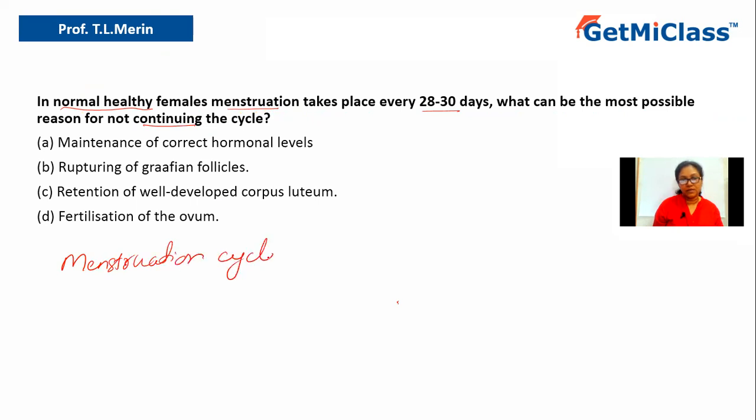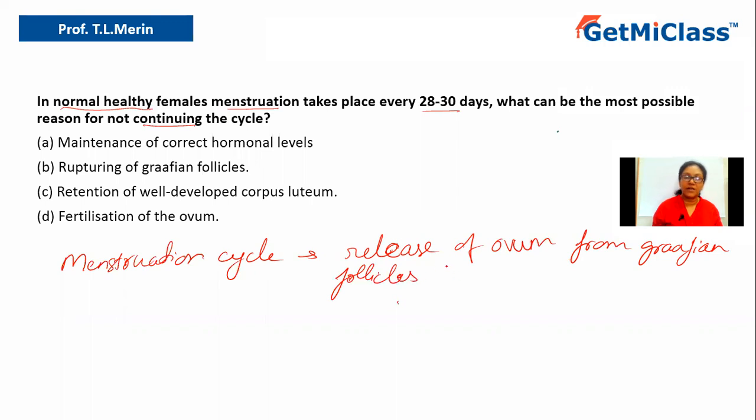cycle. This is the cycle during which the release of the ovum occurs from the Graafian follicle. And where are these Graafian follicles? These are present within the ovaries. These are formed within the ovaries, right? And each Graafian follicle will release only one ovum. So once the ovum is released, if the ovum is not fertilized, then what happens? The endometrium, which is the inner lining of the uterus, will get shed.